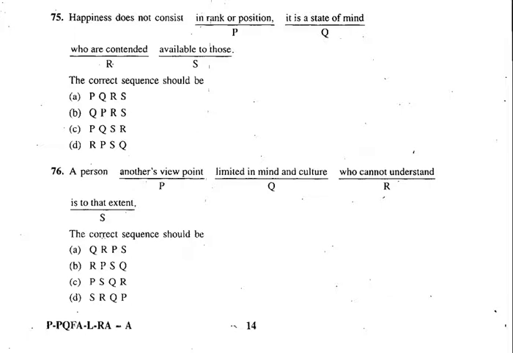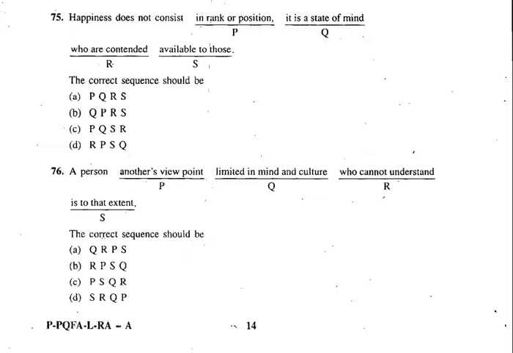A person, now your person, another's viewpoint, no, P will not come after person. A person limited in mind and culture. It can be that, yes, limited in mind and culture. A person who cannot understand. See here, the relative pronoun will come after a person, right? If it's a human being, man or woman, who cannot understand, who can be used? A person who cannot understand. It sounds like R is the right one.